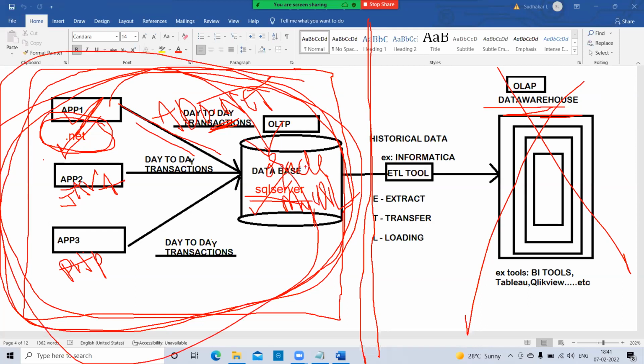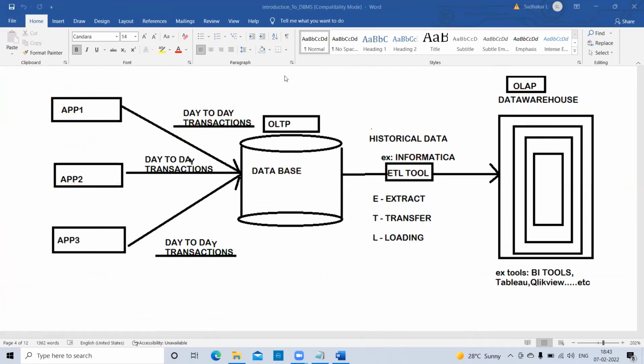This is the next level, that means another course. If you are going into big data concepts, then you can go to the data warehouse. This is one more important point for you. That's why in SQL Server interviews they ask only about OLTP. Sometimes if anybody asks you about OLAP, then you have to tell the differences between OLTP and OLAP.